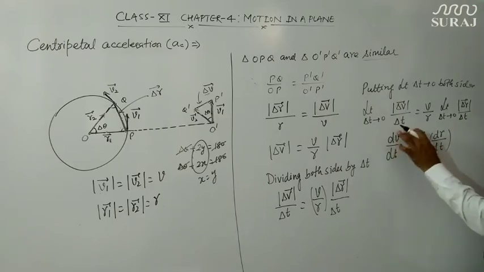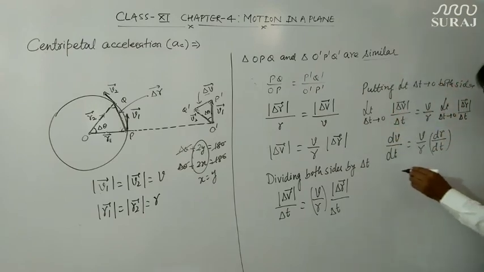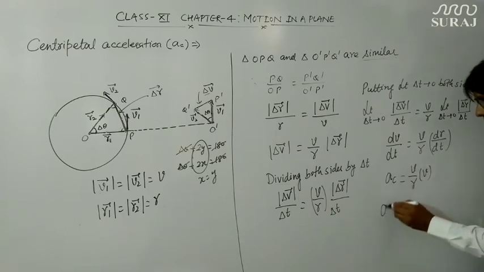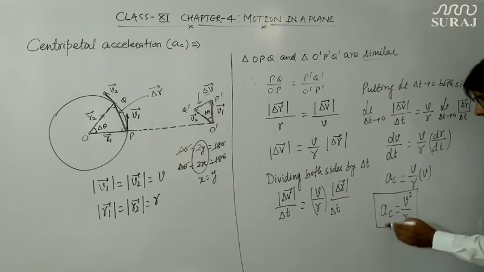And this dv upon dt, rate of change of velocity, is acceleration, and the acceleration here is centripetal acceleration. Therefore I am writing dv upon dt as ac. This is v upon r, and this dr upon dt is also v. So it becomes v square upon r. This is the formula of centripetal acceleration which we wanted to derive.